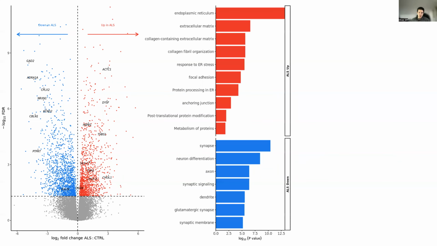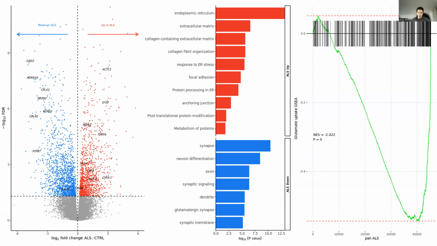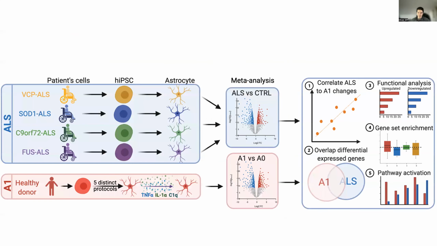blue. Gene ontology enrichment analysis showed that genes increased in expression in ALS astrocytes were enriched in ER stress and extracellular matrix, whilst genes decreased in ALS astrocytes were enriched in synaptic and neuronal terms. The glutamate uptake gene set was strongly and significantly decreased in ALS astrocytes.